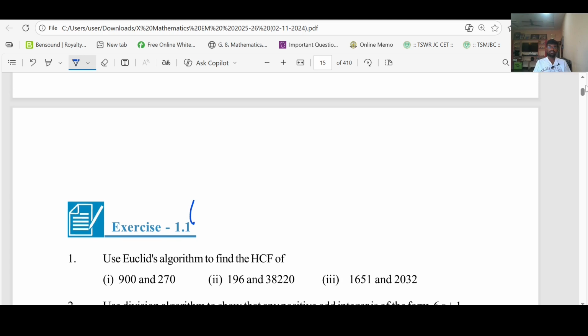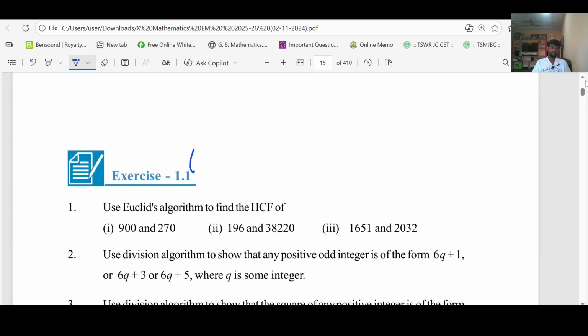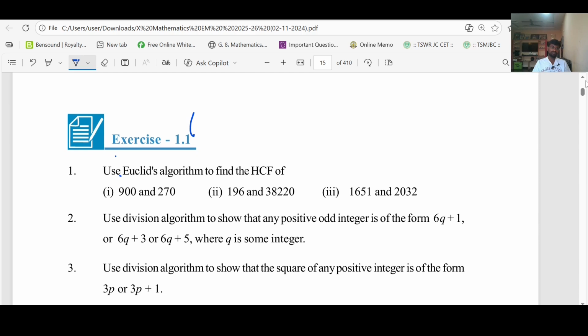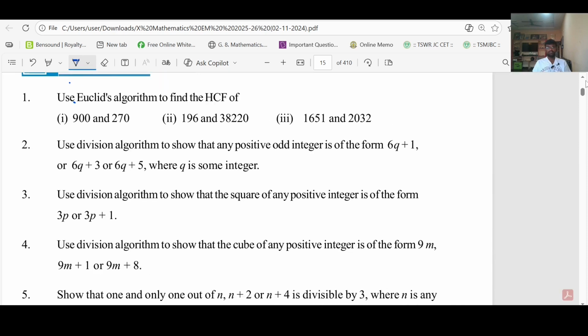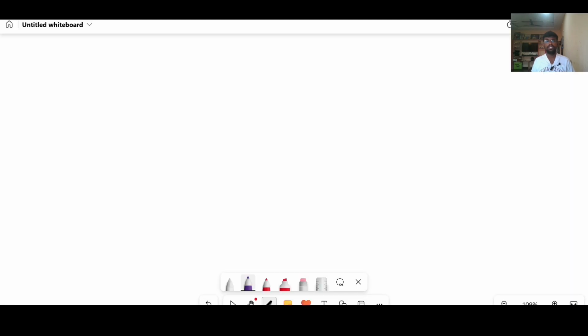We have concluded that question, and the next one: we need to complete exercise 1.1. Use Euclid algorithm to find the HCF of the first question, second question and third question. We will discuss the first question now: 900 and 270. I will take the larger number on the left hand side.